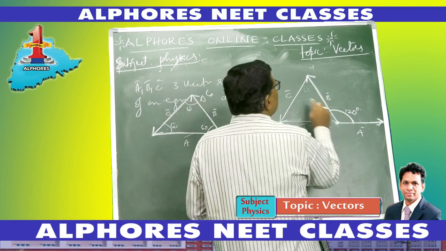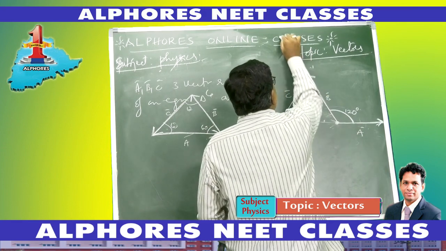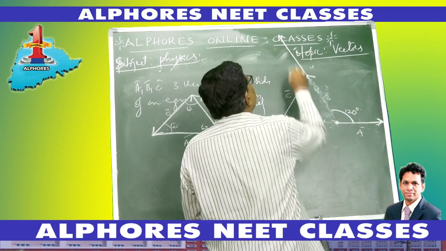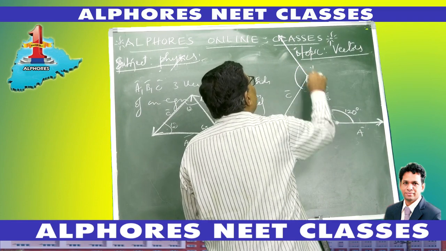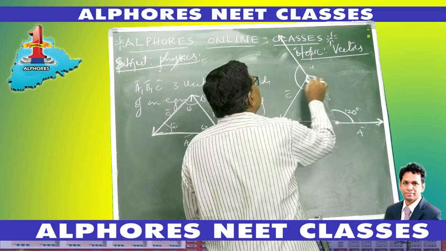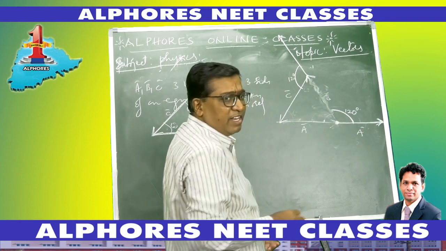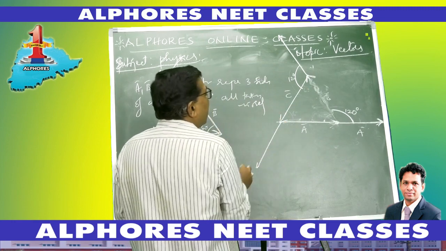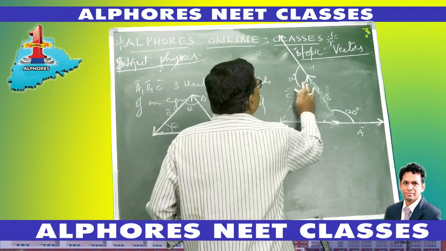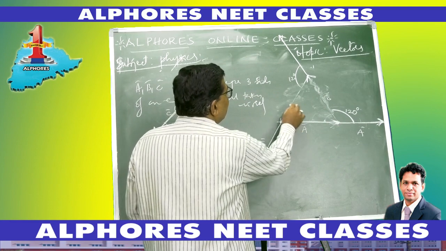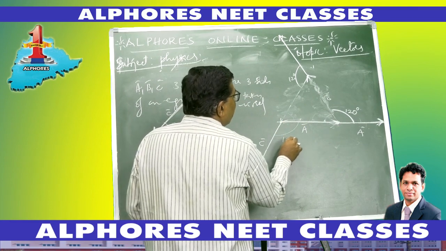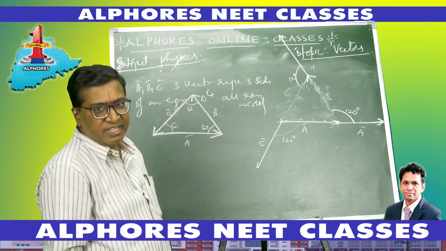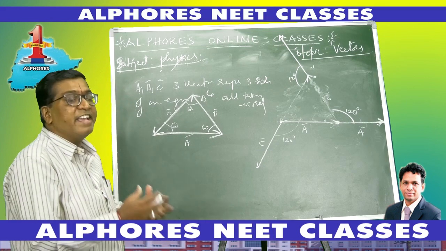Similarly between B and C also, slide this B vector parallel to itself. So forget B here. So B is here. Now B and C are co-initial. So this is the angle. Again this is 180 degrees, of which it is 60. This is 120. Similarly, to find the angle with vector A bar, slide C bar parallel to itself like this. Now forget C here. Again this is 60. Total is 180, of which this is 120 degrees. So the angle between the vectors is 120, 120 and 120. So this way we find the angle between the vectors.